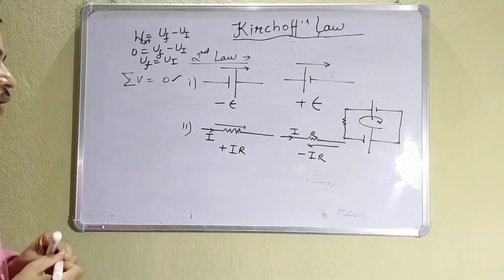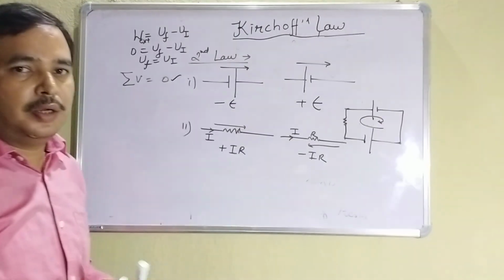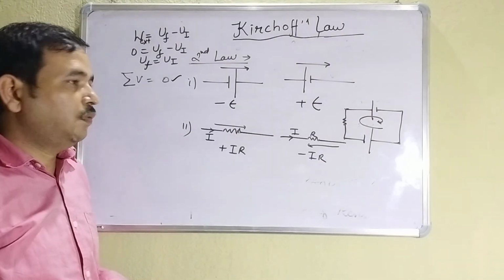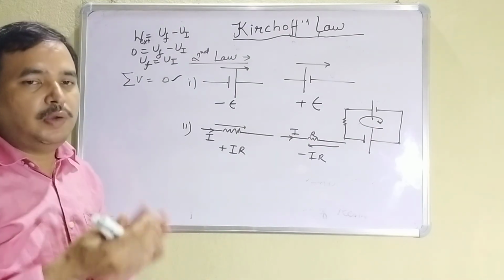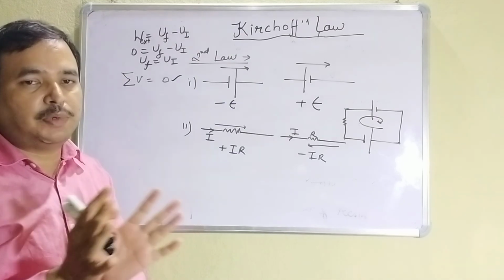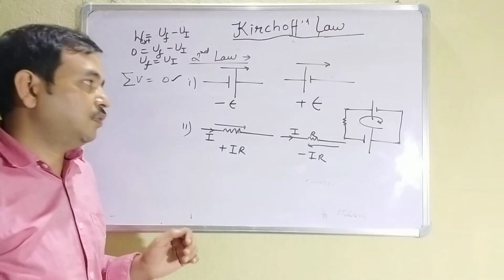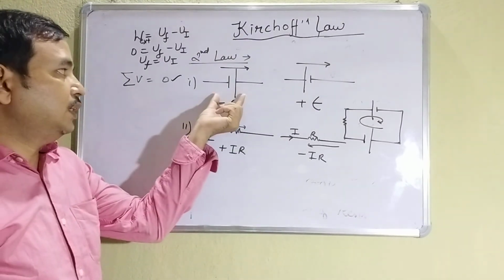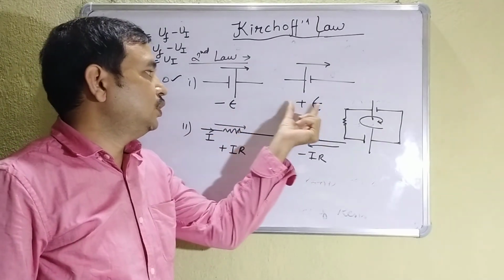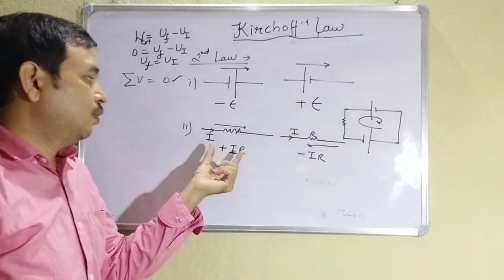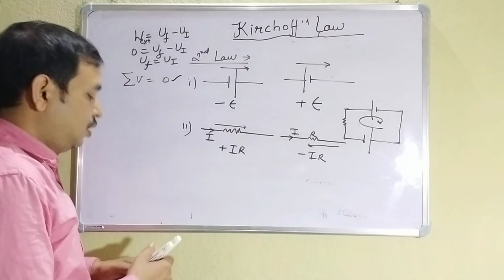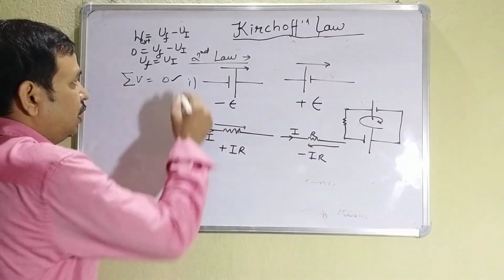Here, you have to understand this very comfortably, because you will face problems in different books. So whenever you are solving the question, only see the question, don't follow the concept of different books, otherwise you will get confused. In some books you will see that this is taken as plus E and this is minus E. If you are reversing this one, then you have to reverse this also, minus IR, and this will be plus IR. So this is one rule which I have done.